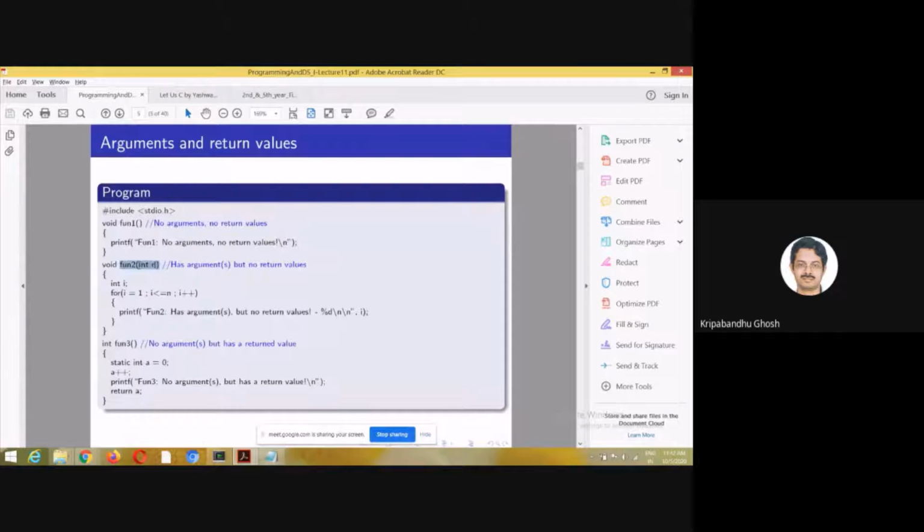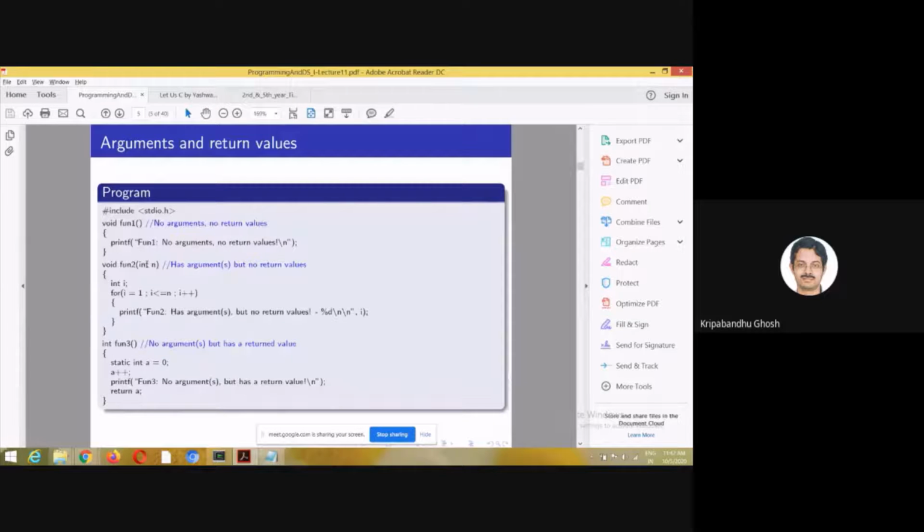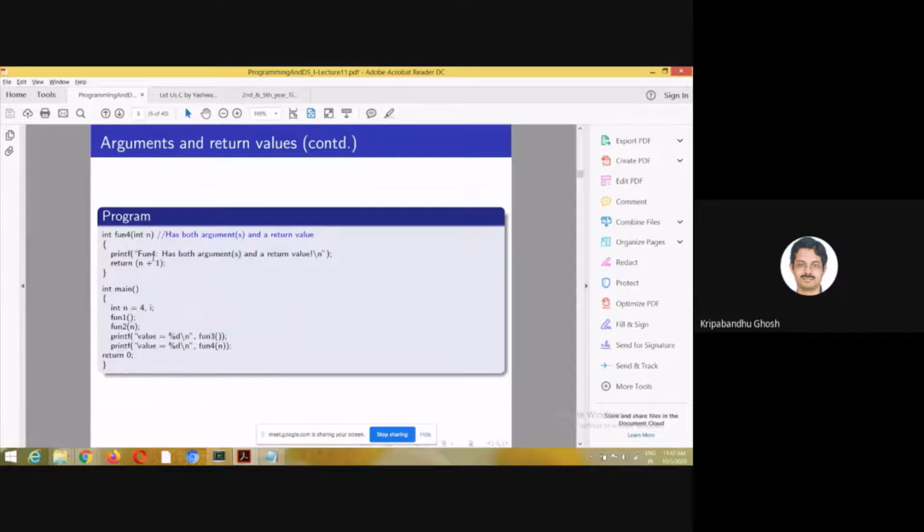There is another variable n which has the same name, but it doesn't matter. This n is of function 2. So it reads this 4 and stores it in this particular variable. And this variable is getting used here. Don't assume that this is the same n which is passed here. It is just the value of n which is passed here, and it is incrementing its value and sending it back. But you see that this variable is not getting changed.